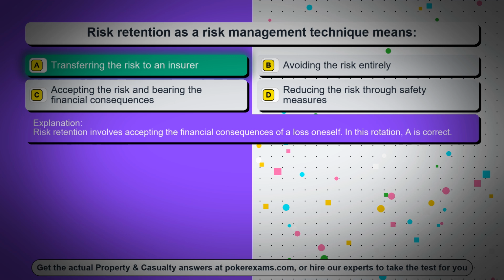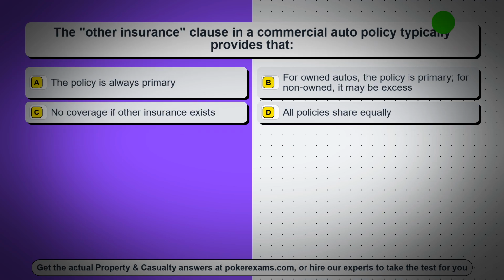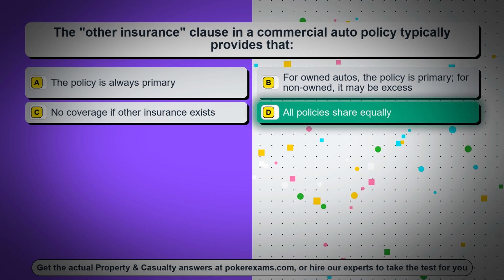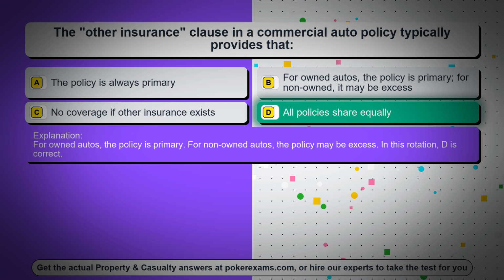In this rotation, A is correct. Question 68. The other insurance clause in a commercial auto policy typically provides that, option A, the policy is always primary. Option B, for owned autos, the policy is primary. For non-owned, it may be excess. Option C, no coverage if other insurance exists. Option D, all policies share equally. The correct answer is option D, all policies share equally. For owned autos, the policy is primary. For non-owned autos, the policy may be excess.